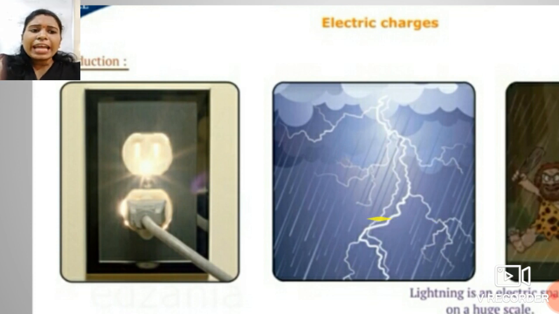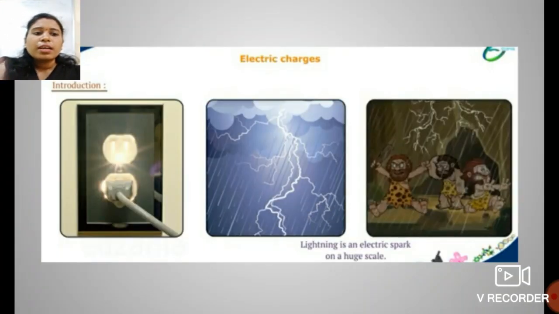So students, the ancient people did not know the actual cause of lightning. They did not know the scientific reason why lightning is caused. They thought it was the wrath of God upon them, and they were always afraid of it. So this is the formal introduction to lightning.